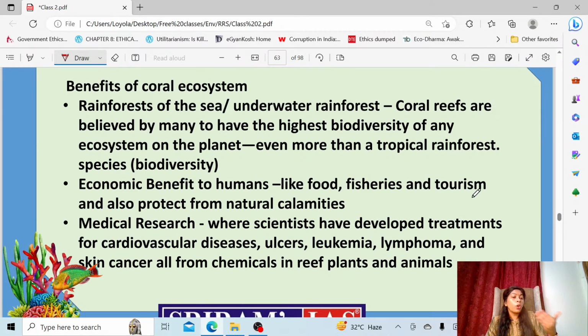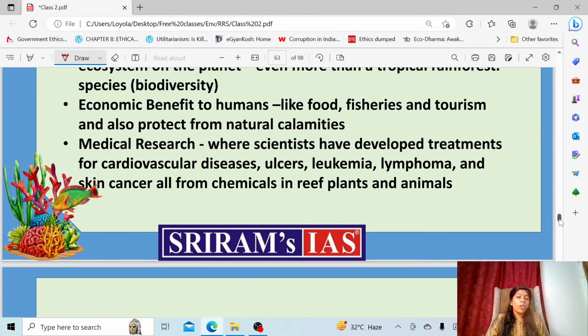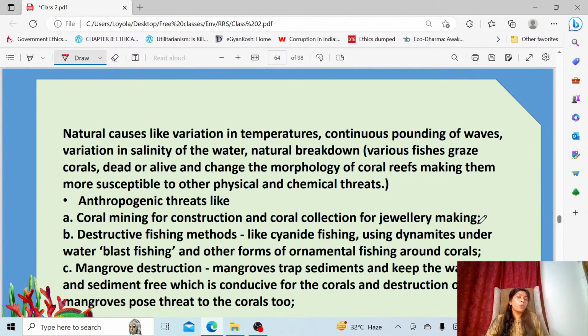Corals are also an important source of medicines. It's like a medicine cabinet, from where a lot of medicines are obtained. Even for terminal illnesses like cancer, we are finding a lot of medicines from the organisms present near the corals.